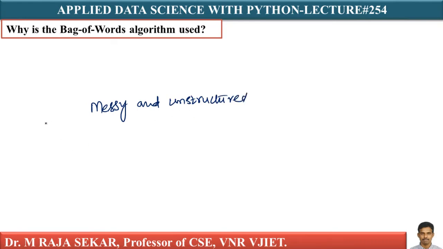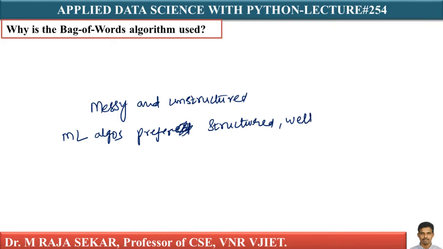But machine learning algorithms prefer structured, well-defined, fixed length inputs.